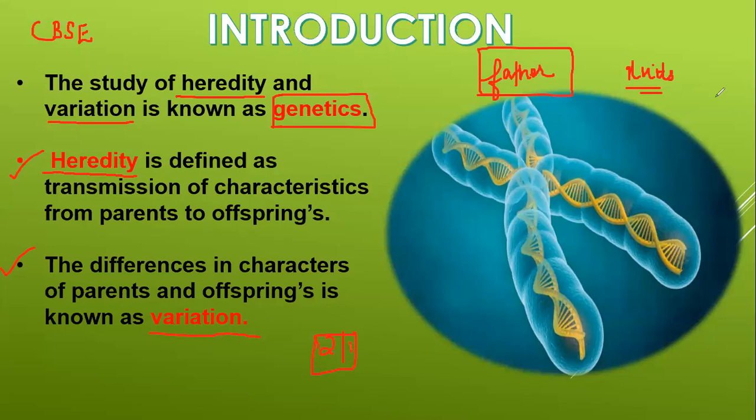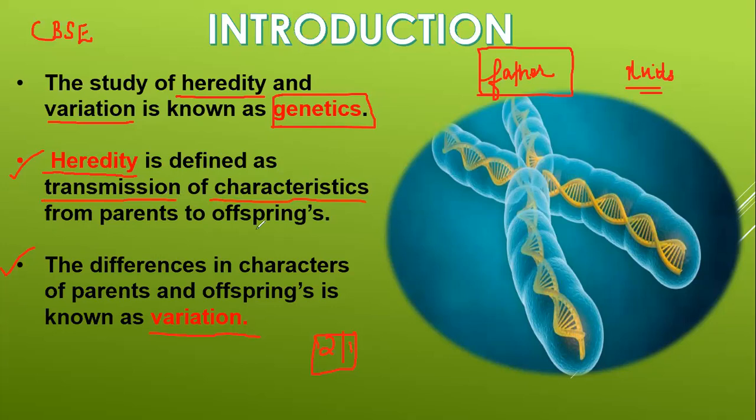Let's continue. The study of heredity and variation together, we call genetics, and Gregor Mendel is the father of genetics. His full name was Gregor Johann Mendel. We'll discuss it later. Now next is heredity. What does the term heredity mean? Listen carefully. You have one question in Menti from this particular slide, and I want to know how many of you answer it correctly. What is heredity? Heredity can be defined as the transmission of characteristics.